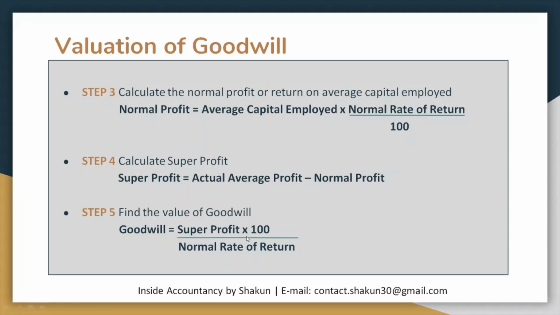Once you have the super profit, goodwill is equal to the capitalized value of super profit. I told you whenever we need to capitalize something, we multiply it by the reverse of the rate. So super profit into 100 upon the normal rate will give us the value of goodwill. This is the formula for calculating goodwill.